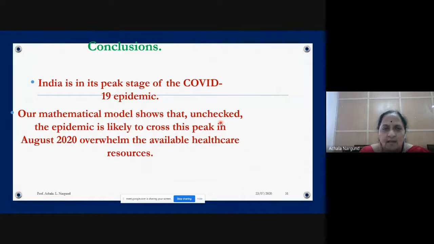So finally, what I can conclude is India was in its peak stage of COVID-19, I have to say, because for 2 days I am hearing that cases have come down. So maybe the peak is coming down. Our mathematical model shows that, unchecked, the epidemic is likely to cross this peak in August and overwhelm the available healthcare resources. Already it has happened. In August it has overwhelmed. This one I prepared long back, therefore I said overwhelming. But now the available healthcare resources are already over, and we have faced a lot of problems.